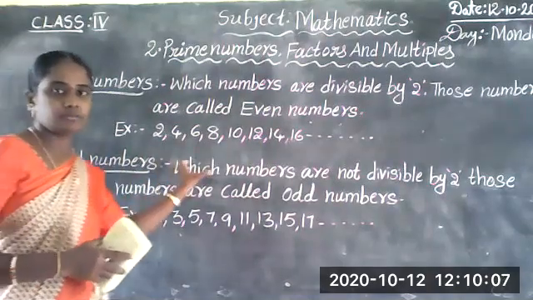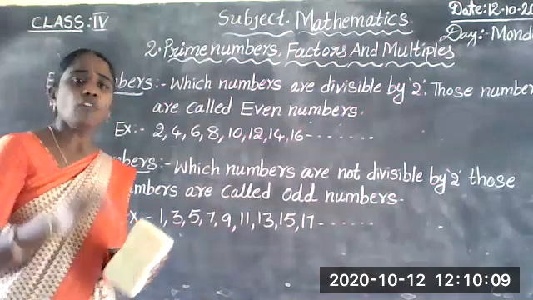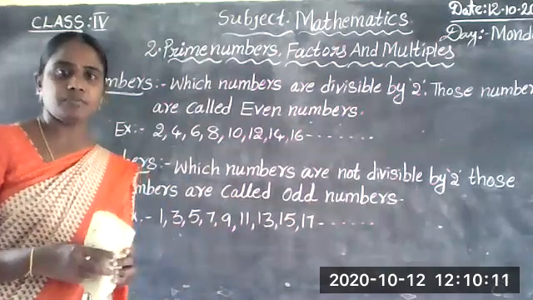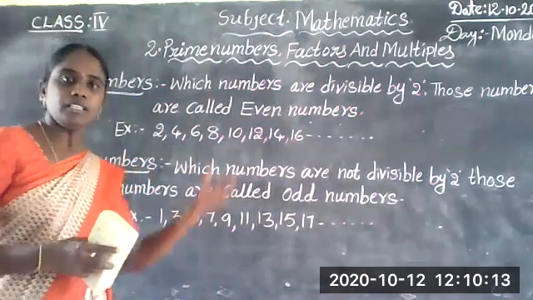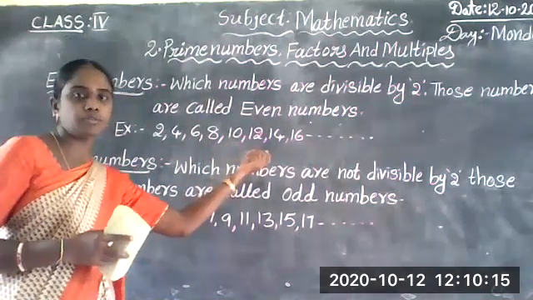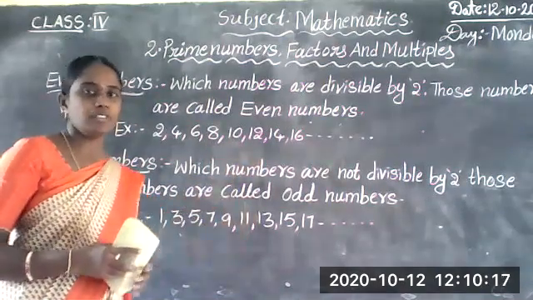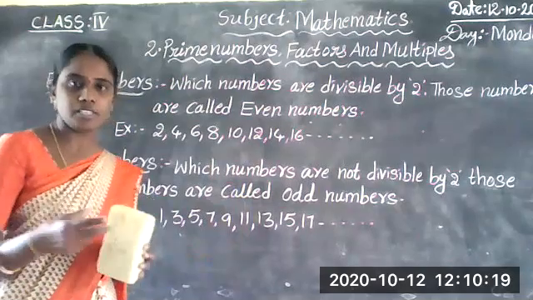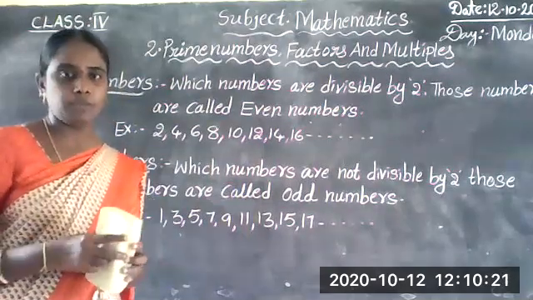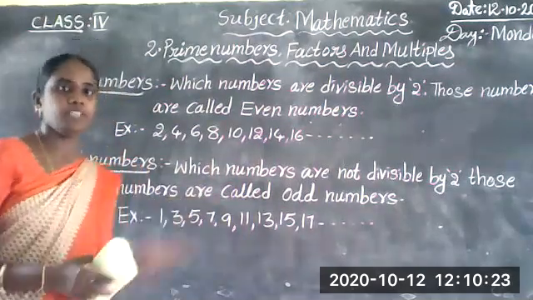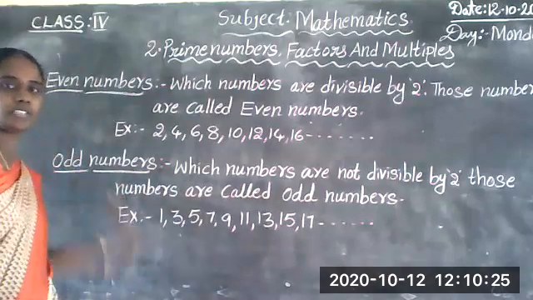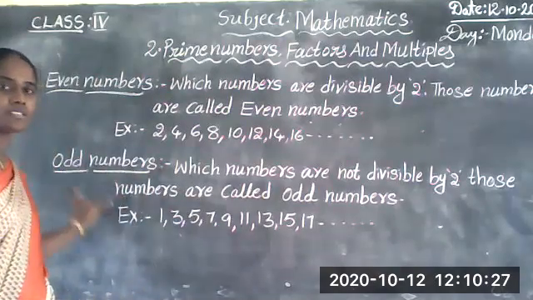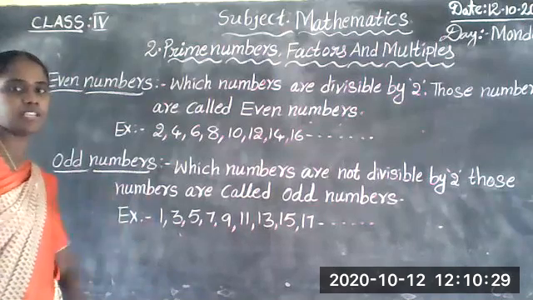If you have one doubt, what is divisible? The teacher here said divisible by 2, and here said not divisible by 2. What is divisible? What is not divisible? Now I will explain. Write down, children, even numbers, odd numbers. Write down the examples also.